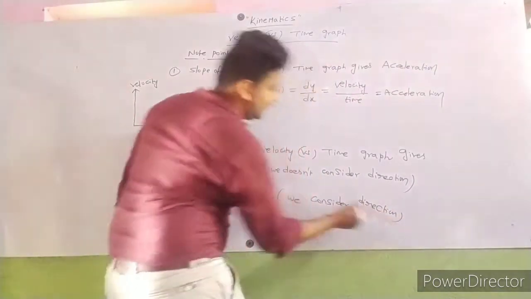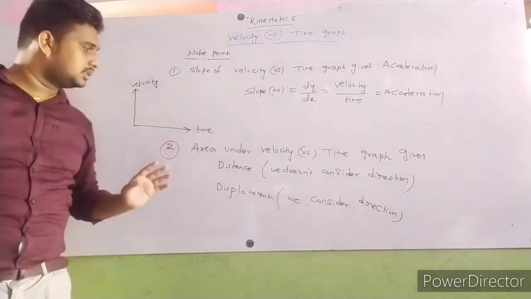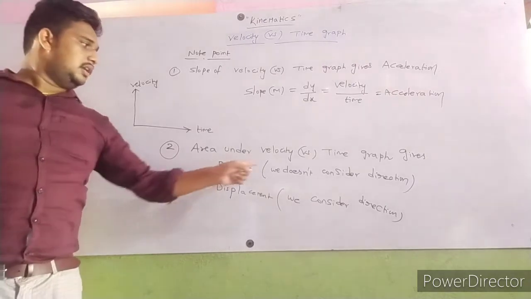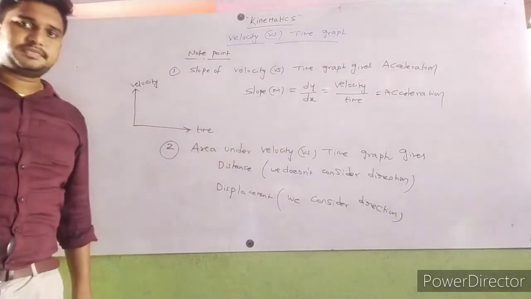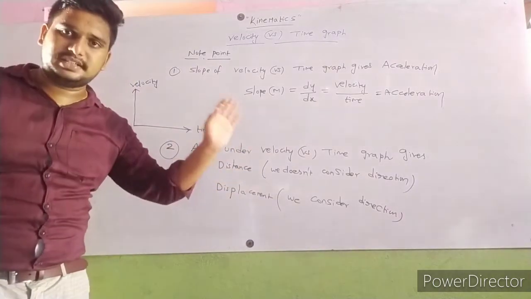So this is very important. Area under velocity versus time graph gives distance, where we don't consider direction. For displacement, we must consider direction.